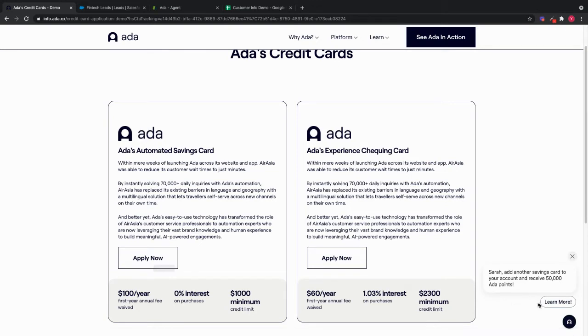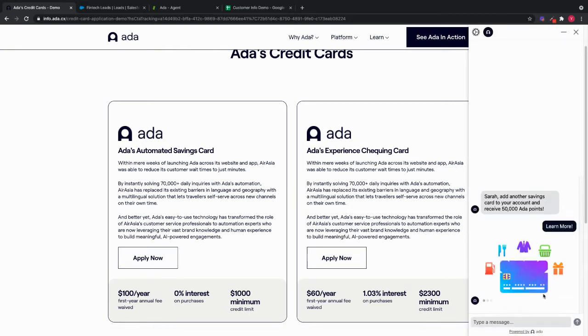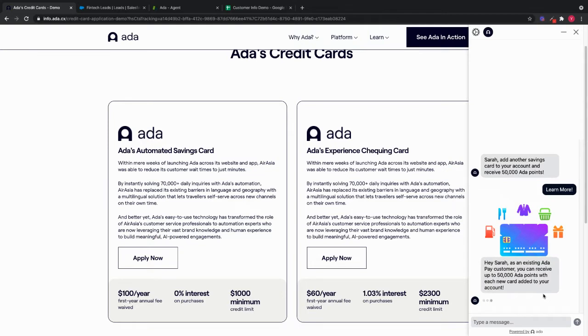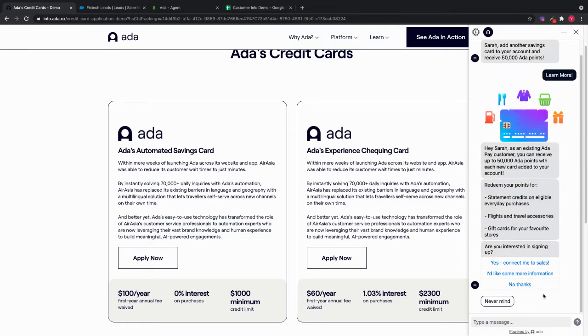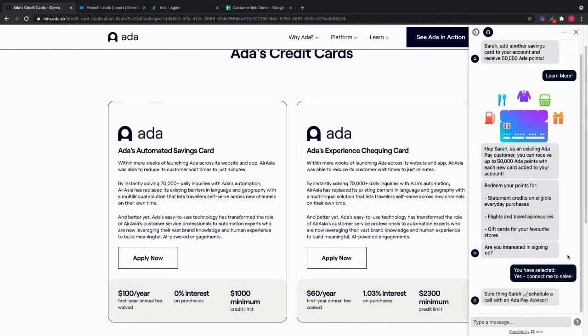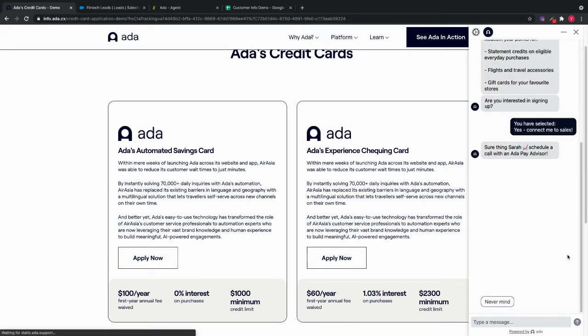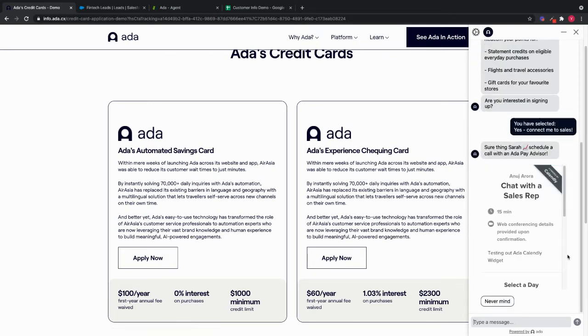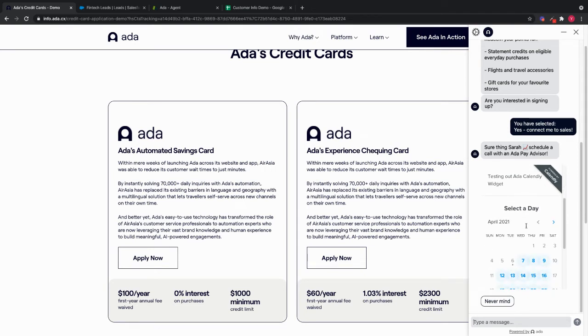If I go ahead and click Learn More, what the bot's going to do is show me information about this new AdaPay card and also provide me with the option to connect to a sales agent right away. Let's say I'm interested in this offer and I go ahead and click Yes, connect me to sales. What the bot's going to do now is provide me with the option of booking a meeting with a sales rep. So this is our integration with Calendly, and this is an example of an Ada app.